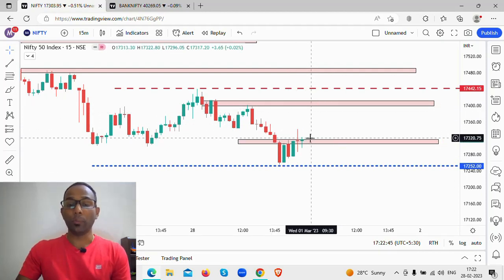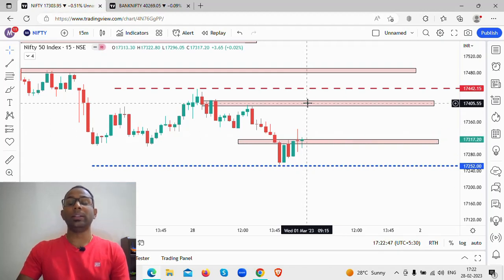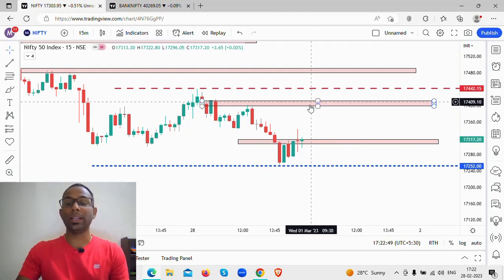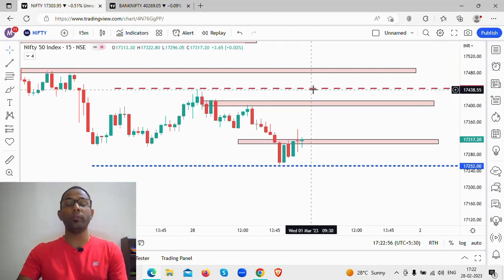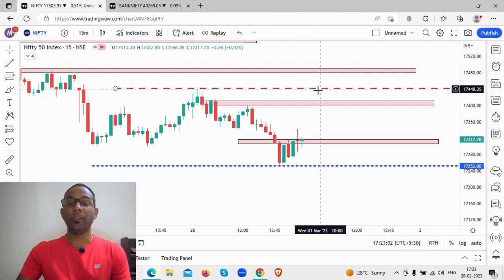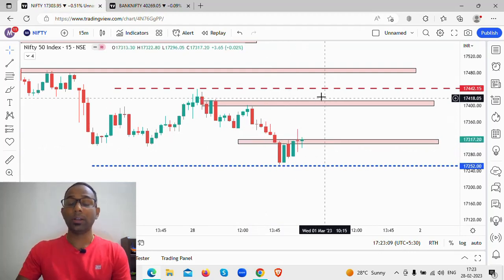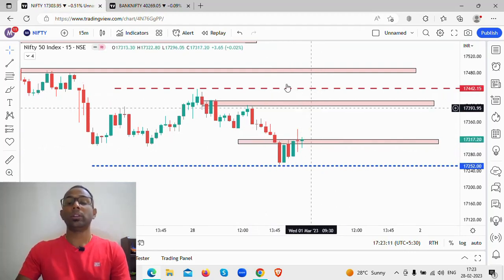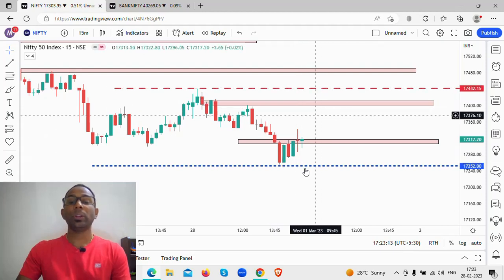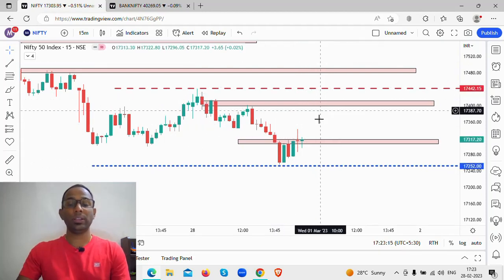Third scenario: say the price gaps up to these levels, 17,400 to 17,420, or if it gaps up to 17,430 to 17,440 levels, I'm going to look for a short trade. These three scenarios should take place in the morning session. If there's any kind of sell signal or pattern that I see, then I'm going to short the market. I'm going to look at selling into early morning gap ups. So these are the three scenarios we're looking at.